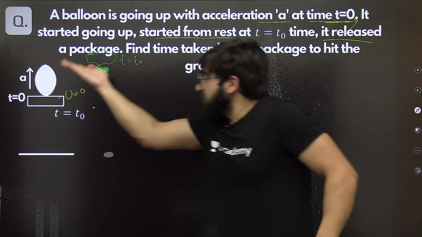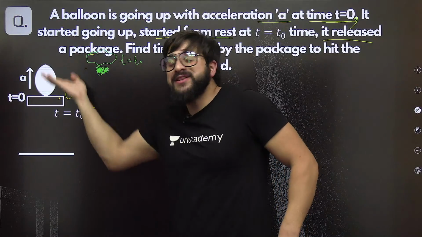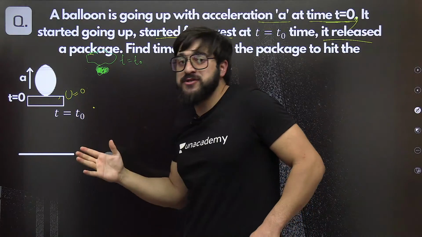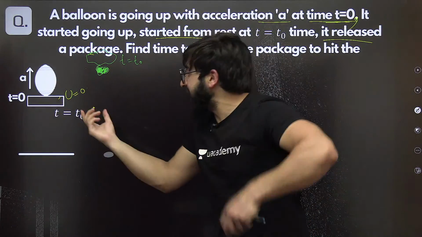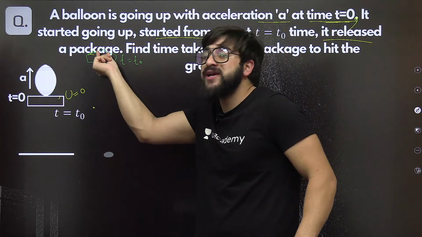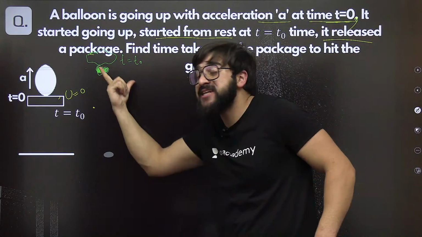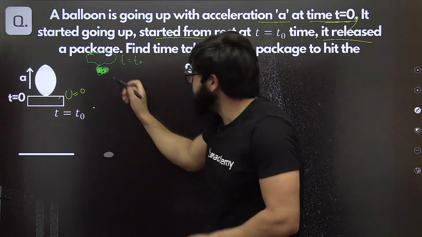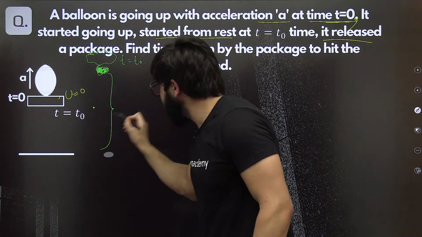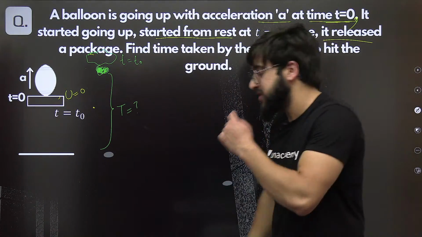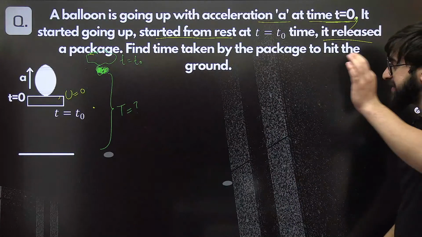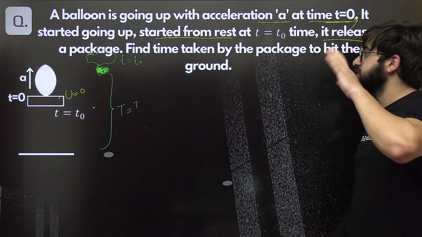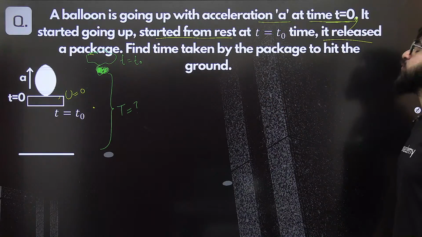Now see, when this balloon started going up, initially it was at rest at t is equal to 0 seconds, going up with the acceleration a. When time is t is equal to t naught, for example, the balloon reached here. At that time, it released a package. We need to find how much time this package is going to take to reach the ground. This is a very beautiful question. You need to listen to this very carefully, and I want everybody to answer this question before I solve it. This is a very nice question, okay?